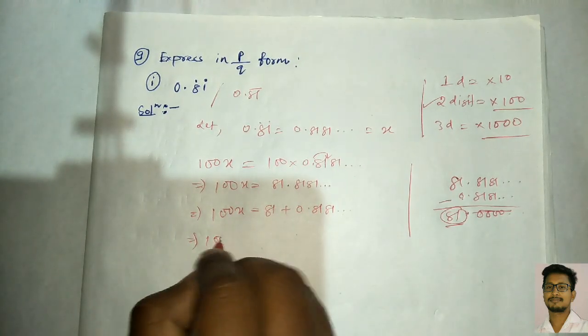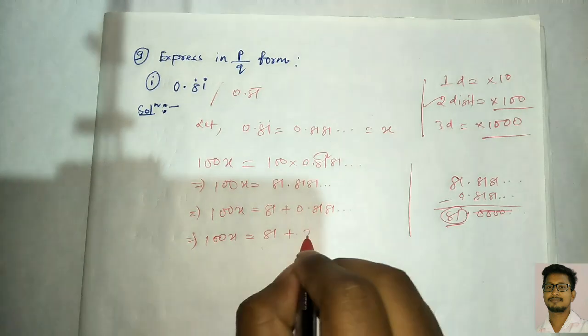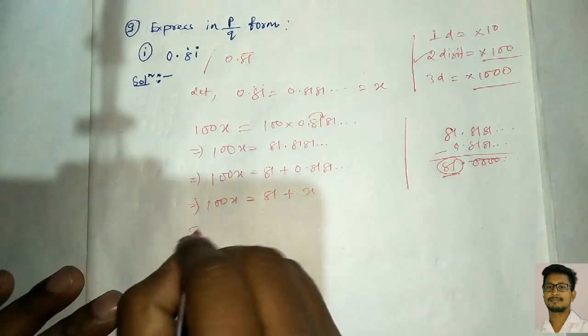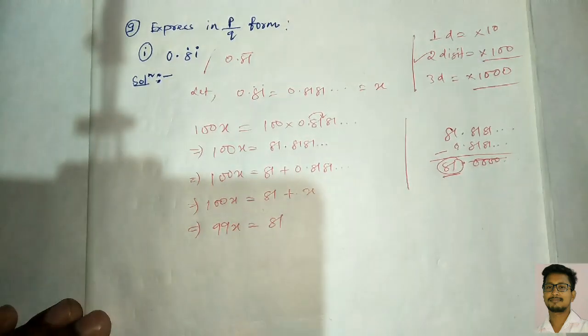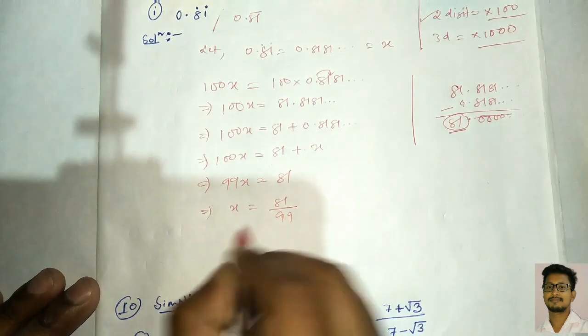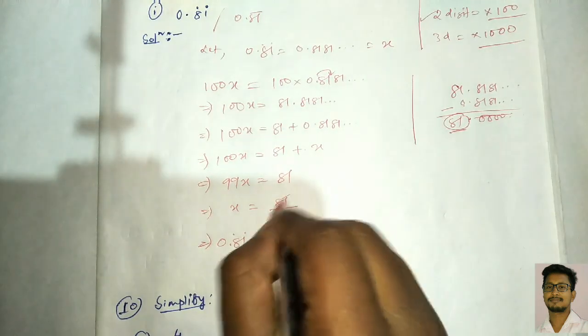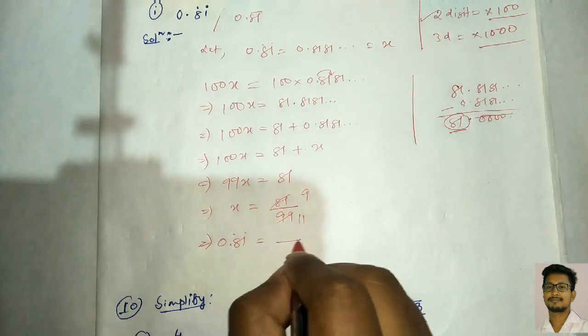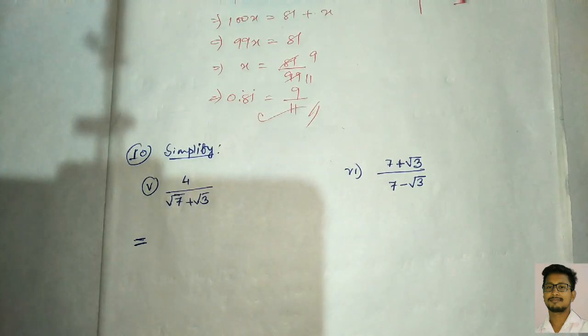Now this 100x equals 81, and this we have already taken as x, so write here x. Now bring this x to the left side, that means 100x minus x is 99x, and that side remains 81. So now x equals 81 by 99, and x we have taken as 0.8 dot 1 dot. When you cancel it, 9 nines are 9, 9 elevens are 99, so the answer is 9 by 11. This is our required p by q form of 0.8 dot 1 dot. Okay, clear? Got it?